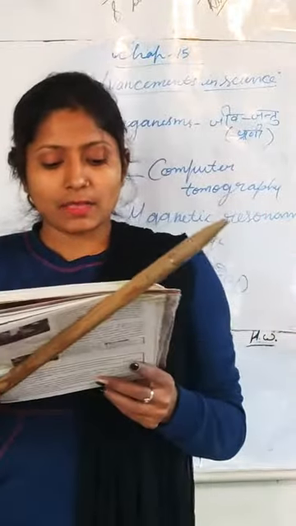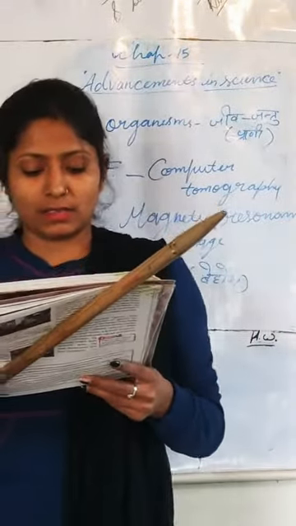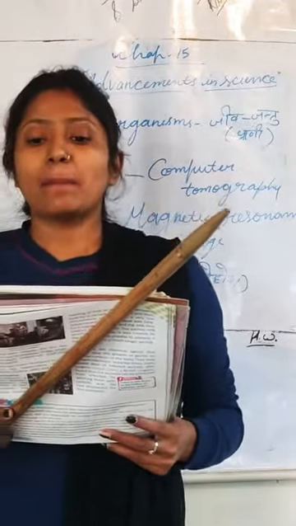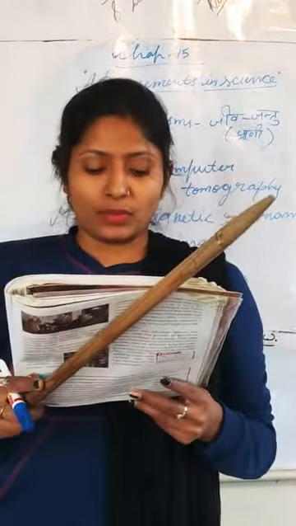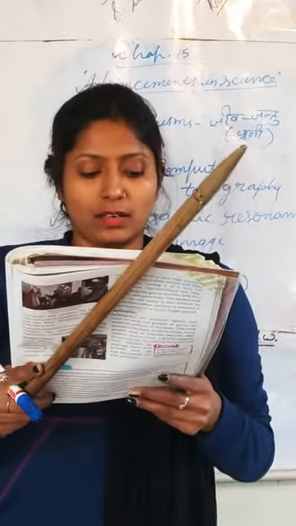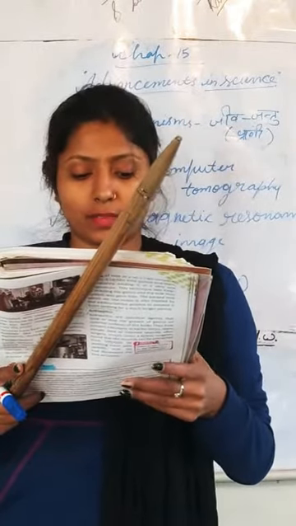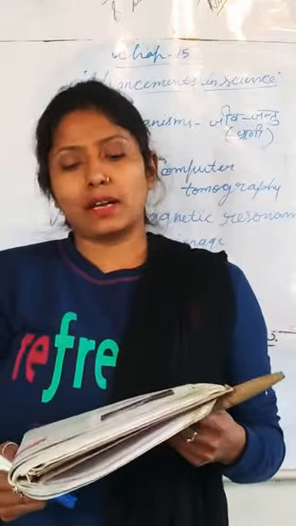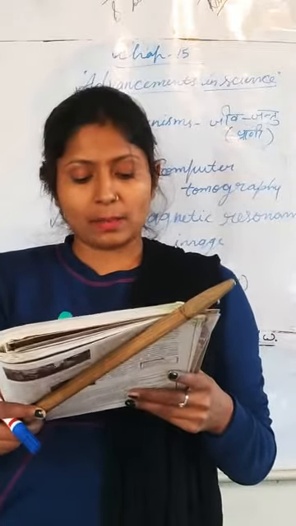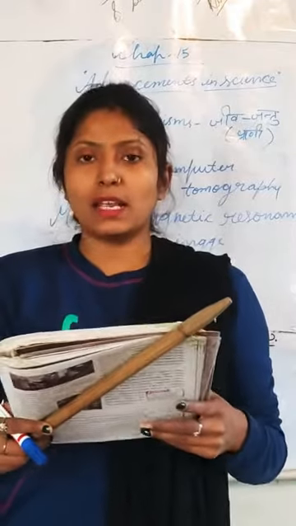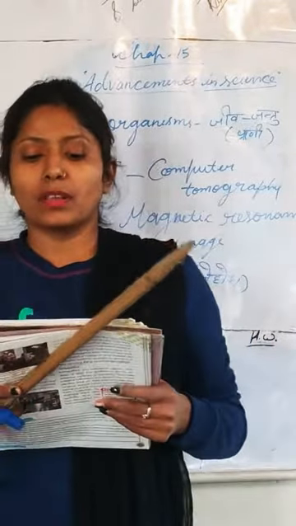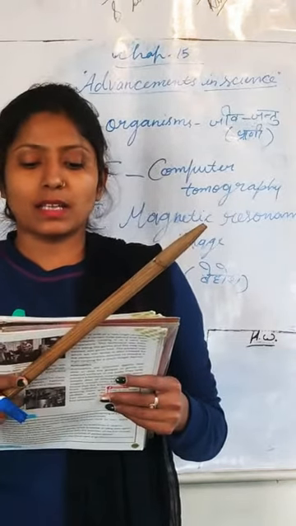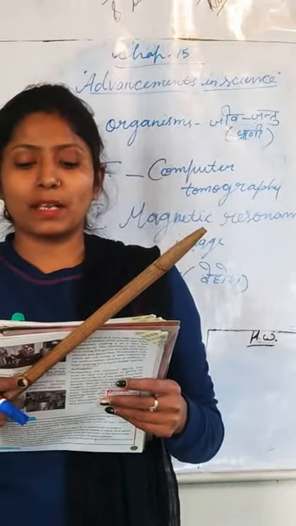In earlier times, surgery was very difficult as the patient remained conscious during surgery, and it was quite painful for him. Nowadays, anesthesia is given to patients to make them unconscious.